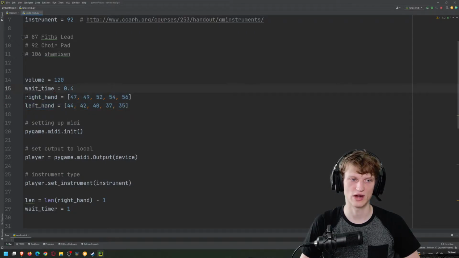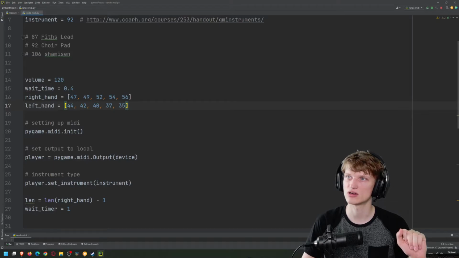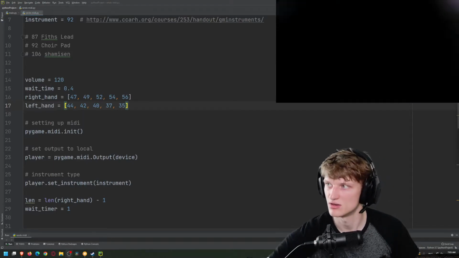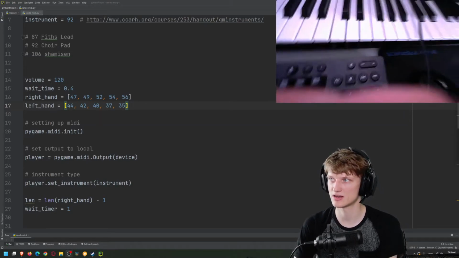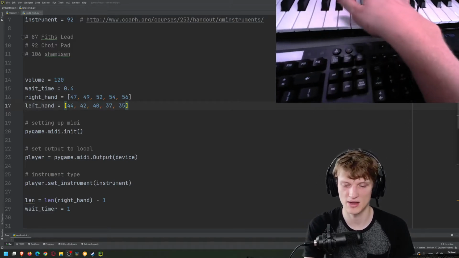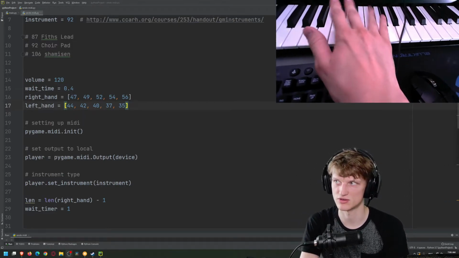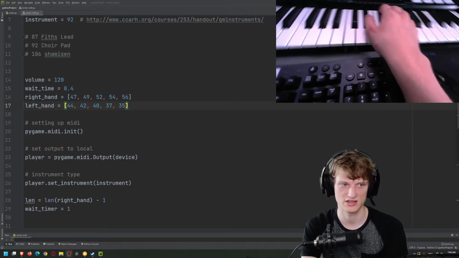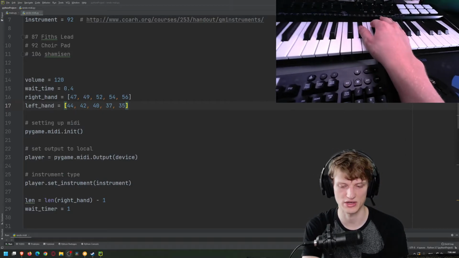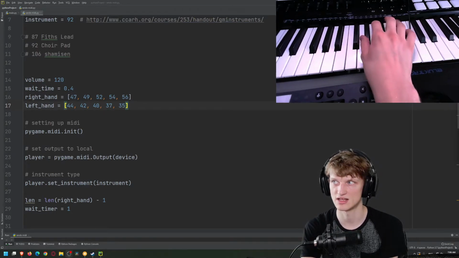I had to find out what notes were what, and I found out that these notes, this is right hand and left hand on a keyboard. Let me turn on my PCIe camera so we can use. All right, my top right side, you can see a keyboard and everything. So this is my setup here. So I set it up so we have a right hand which assigns to these keys, like the 1, 2, 3, 4, 5, these 5 keys. So this is 44, or no, this is 47, 47, 49, 52, 54, 56. That's what these keys are.